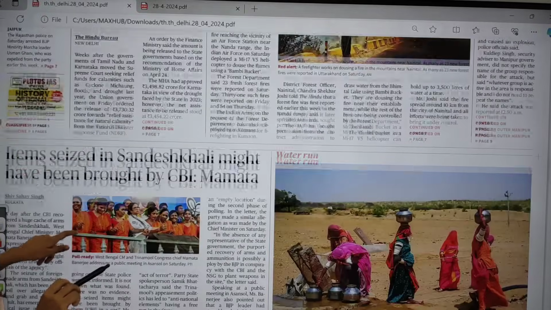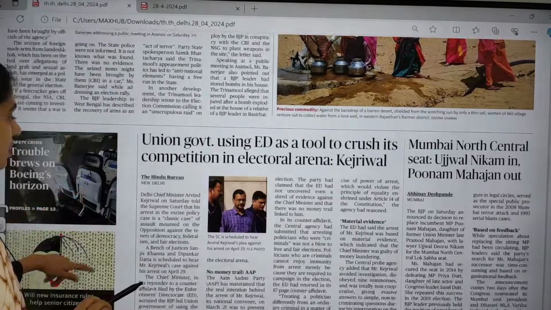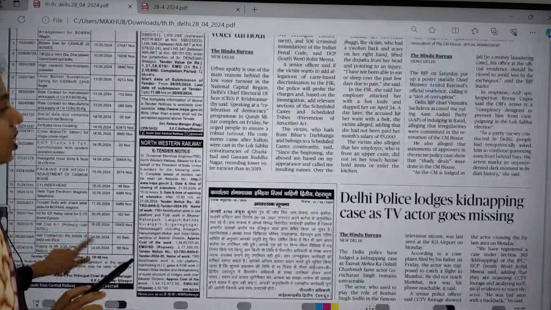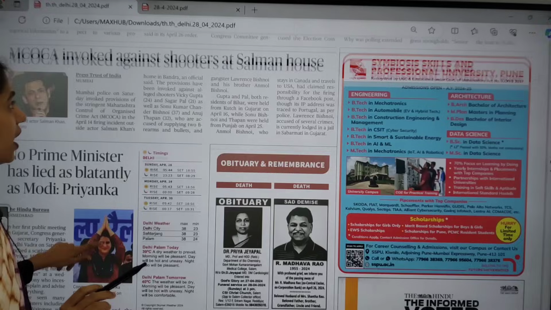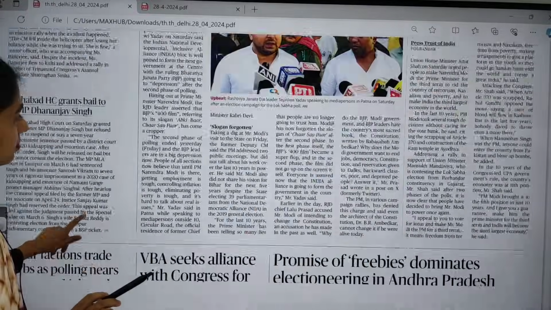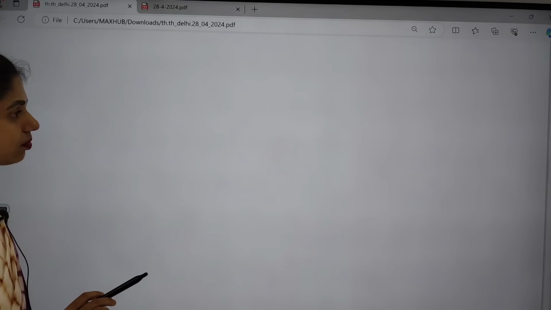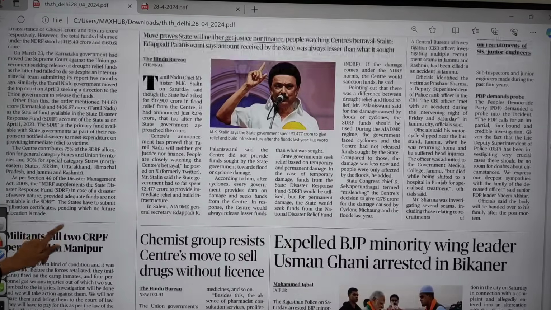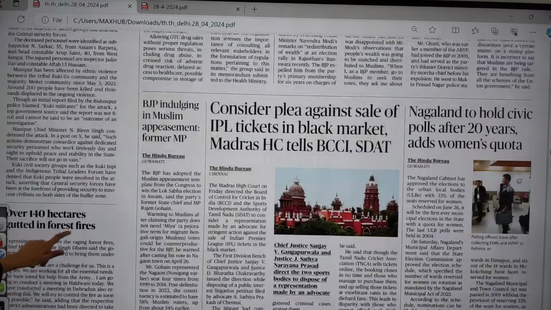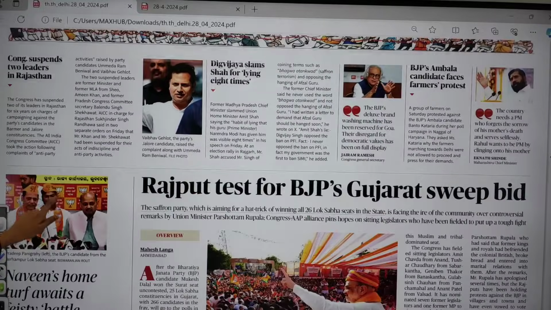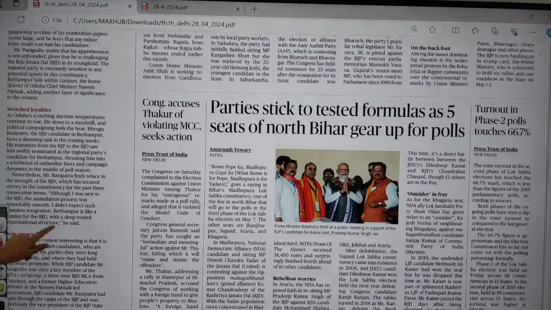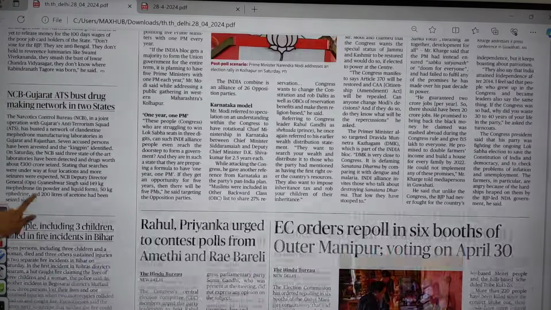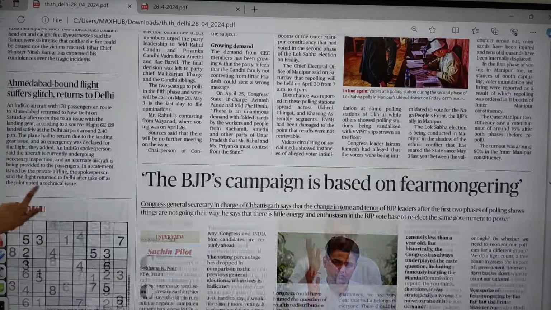And now let us go to our Delhi page. There is nothing much important in today's newspaper. You can directly move on to our news page. Okay, news page. In the news page, I found some articles which are relevant. Now let us see those. So leave this elections page. Yes, here in this page, I found some important articles.